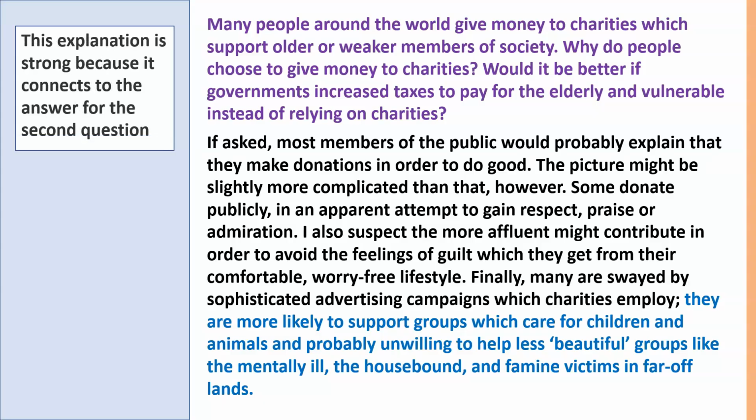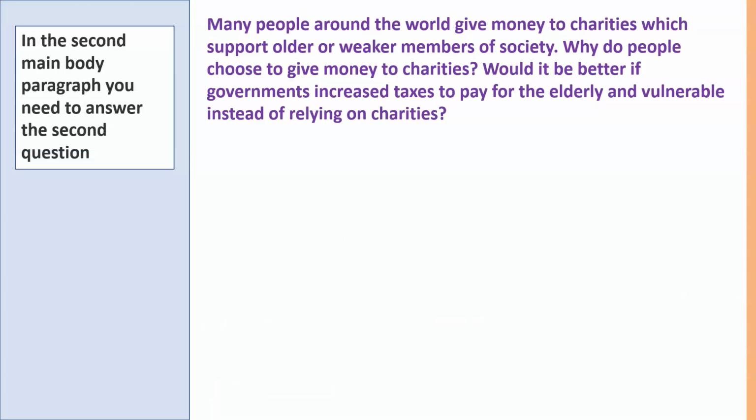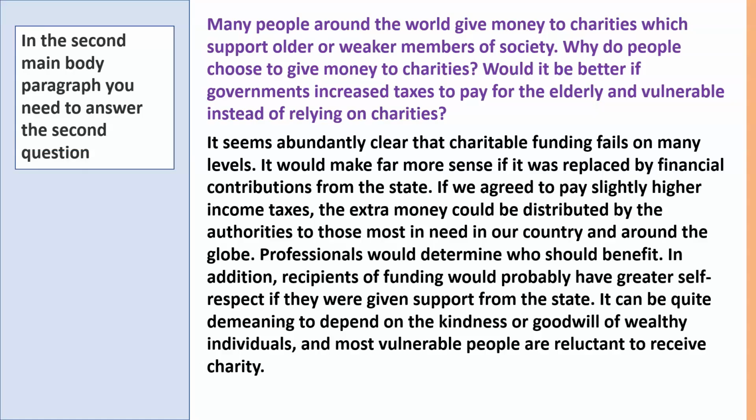This explanation is quite strong for another reason, and that's because it connects to the answer for the second question. So here we've got that they are likely to support groups which care for children and animals, and probably unwilling to help less beautiful groups like the mentally ill, the housebound, and famine victims in far-off lands. So this idea about charity donations not really being effective is taken up in the next paragraph. Anytime you link 2 paragraphs, it's a strength. So let's move on to this second main paragraph now.